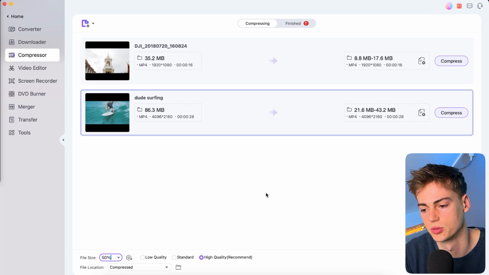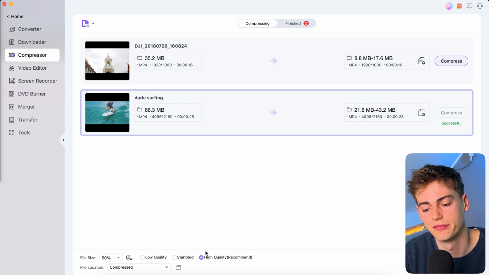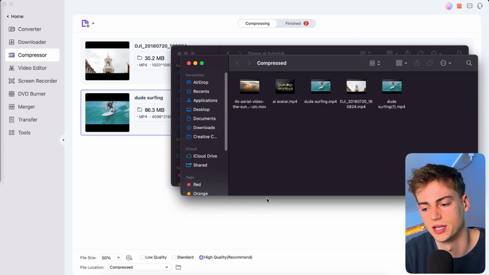So I'm actually gonna compress it by like 50%. Now we're gonna hit compress, and this goes super fast. You will be done in no time. And now we can find our file in this file section right there, and we have our dude surfing. So the quality will be very similar. It will still be looking very good. And now we can use that in Domo AI.